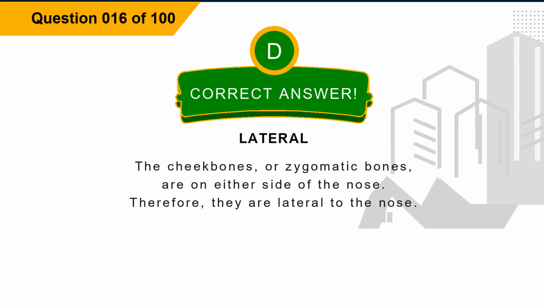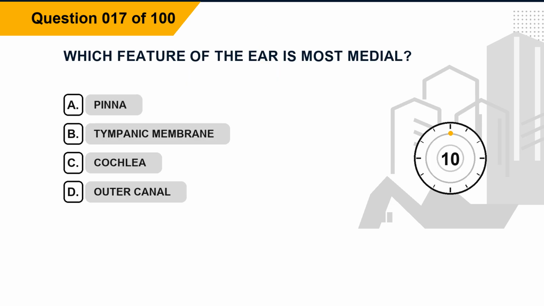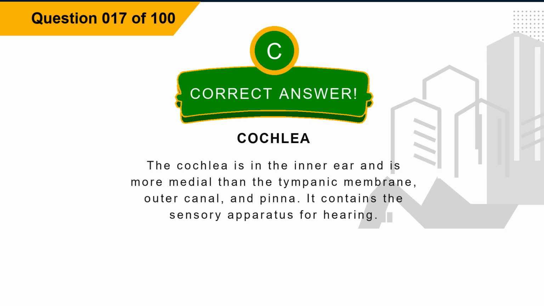Explanation: the cheekbones, or zygomatic bones, are on either side of the nose. Therefore, they are lateral to the nose. Question 17. Which feature of the ear is most medial? Option A, pinna. Option B, tympanic membrane. Option C, cochlea. Option D, outer canal. The correct answer is option C, cochlea.